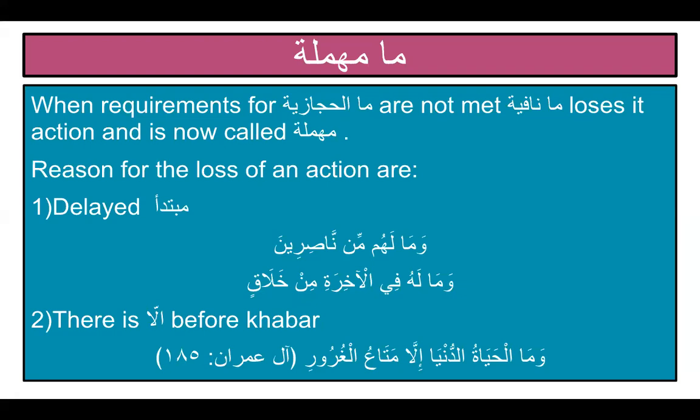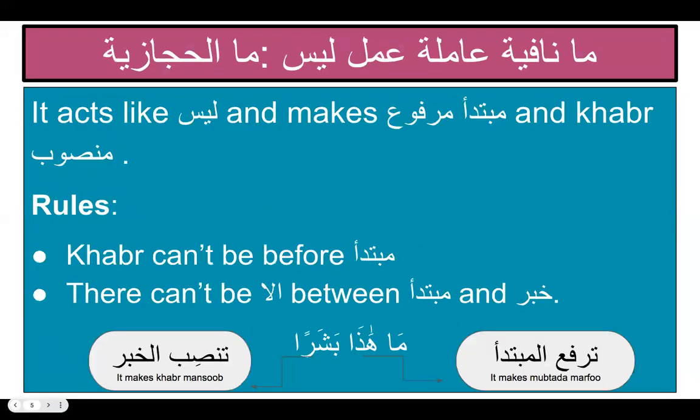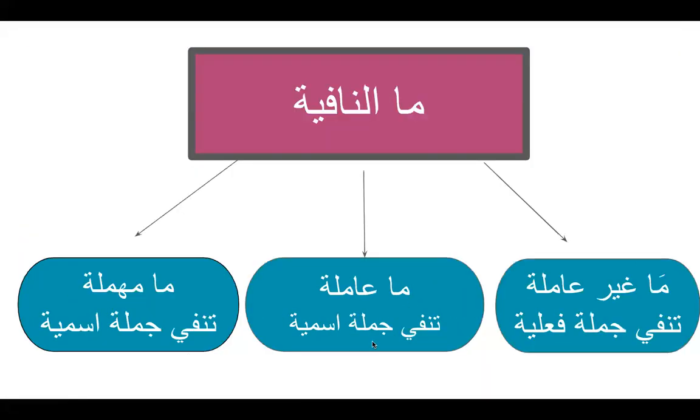Keep in dua. In a nutshell, everything that you need to know about ma is: if the khabar of ma in jumla ismiya is not nasbin status, if mubtada is not at the beginning of the sentence, if illa is in the sentence, you will simply label your ma in jumla ismiya as ma muhmala.